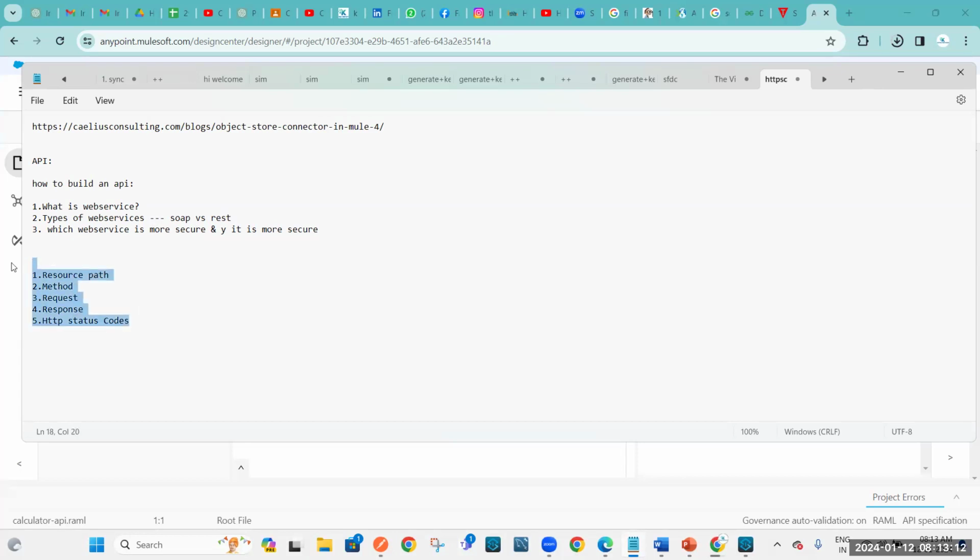Even if someone asks you in an interview how to build a RESTful API, you just tell them: if you want to construct any kind of API, first we need a resource path and a method, which method we need to use, sample request, sample response, and then HTTP status codes. These are universal status codes. Wherever you go, irrespective of any technology, not only MuleSoft, if you take Java, .NET, SAP, the status codes are always the same. For this, I'm going to provide one awesome website to you.